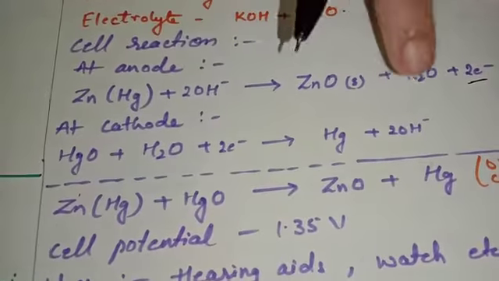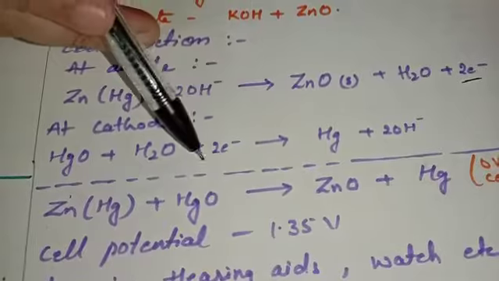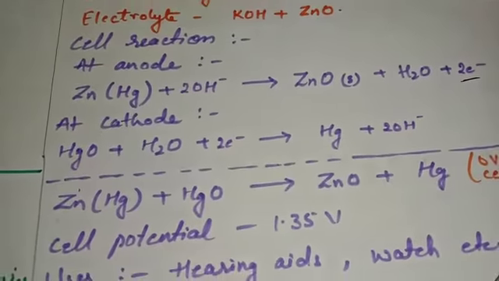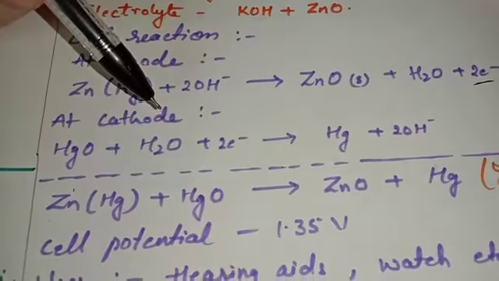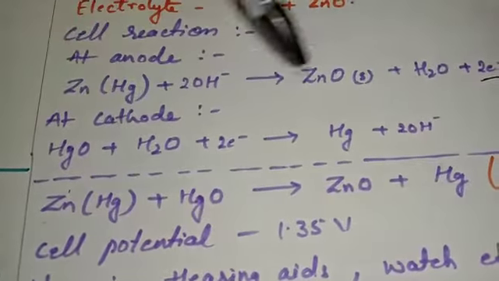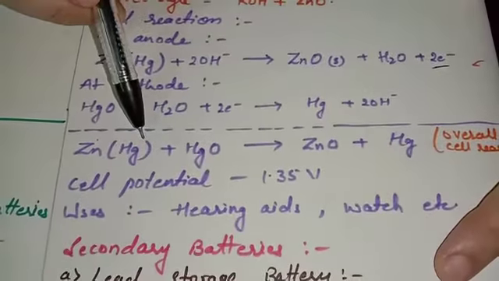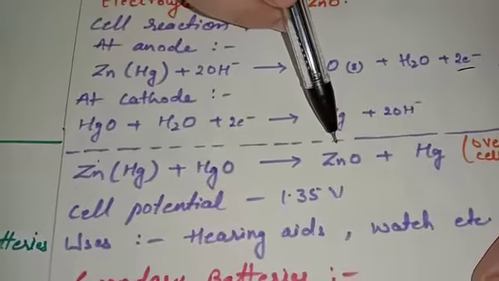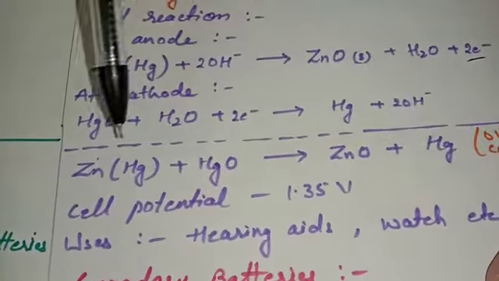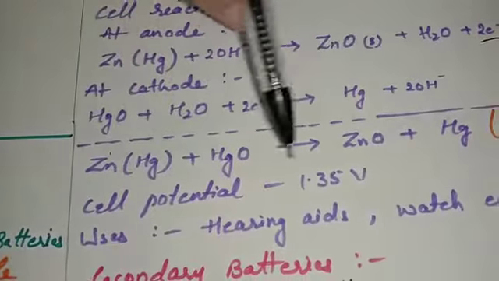2 OH minus ions as well as 2 OH minus ions, and 2 electrons of the reactant side as well as 2 electrons of the product side are going to be cancelled out. 1 water molecule from the reactant side as well as 1 water molecule from the product side is going to be cancelled out. Hence the overall cell reaction will be zinc amalgam plus mercuric oxide gives you zinc oxide plus mercury. So you can see that in the overall cell reaction, there is no involvement of ions.